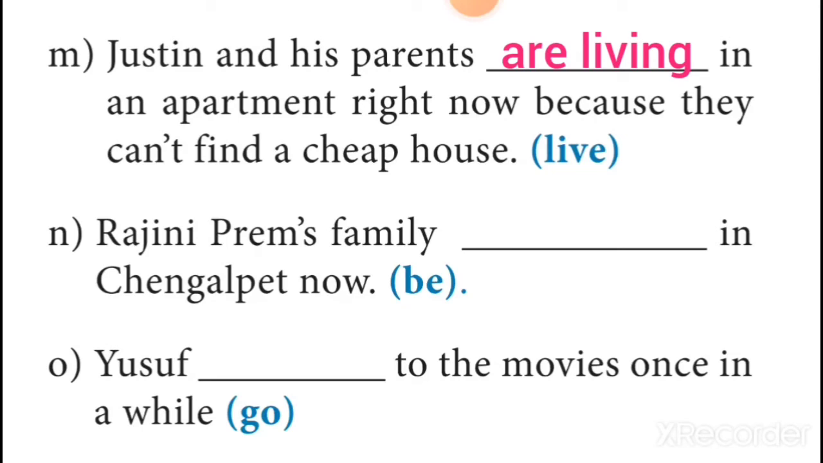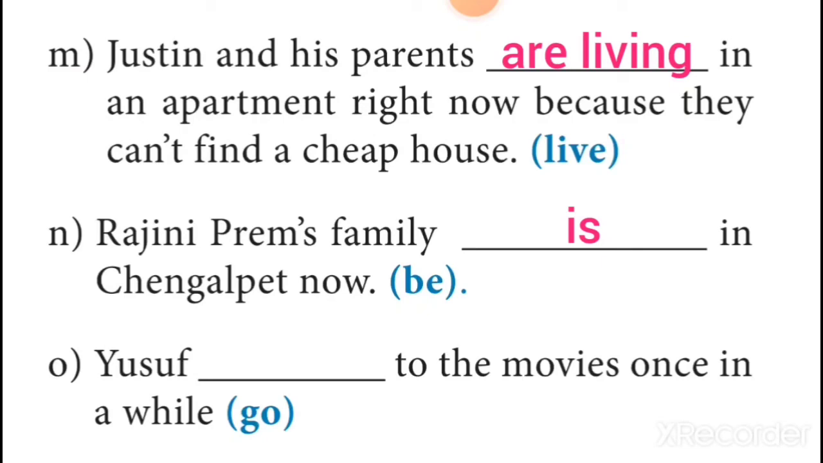Then the sentence N. Rajini Prem's family dash in Chengalpat now. The V1 within the brackets is be. In this sentence, the keyword is now, and so it should be written in present continuous, but since the verb is be form verb, we cannot write it in present continuous. We have to answer it in present simple, and so the answer is is, because the subject of this sentence is family. Family is singular. For singular, the be form verb in present simple is is. So the sentence goes like this: Rajini Prem's family is in Chengalpat now.